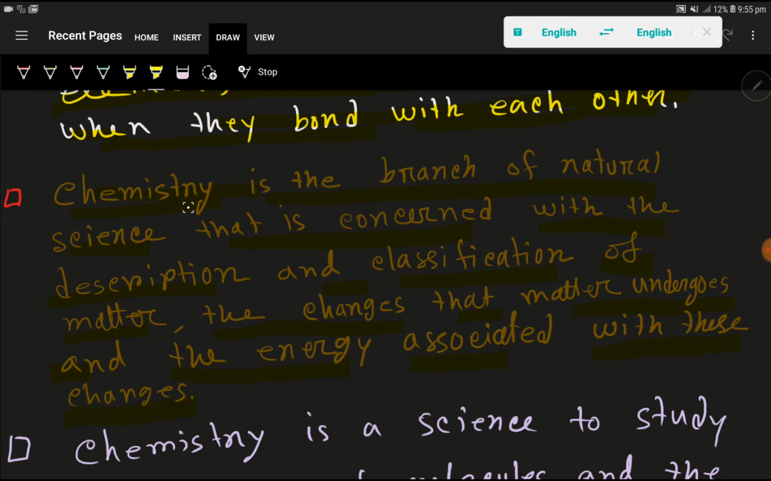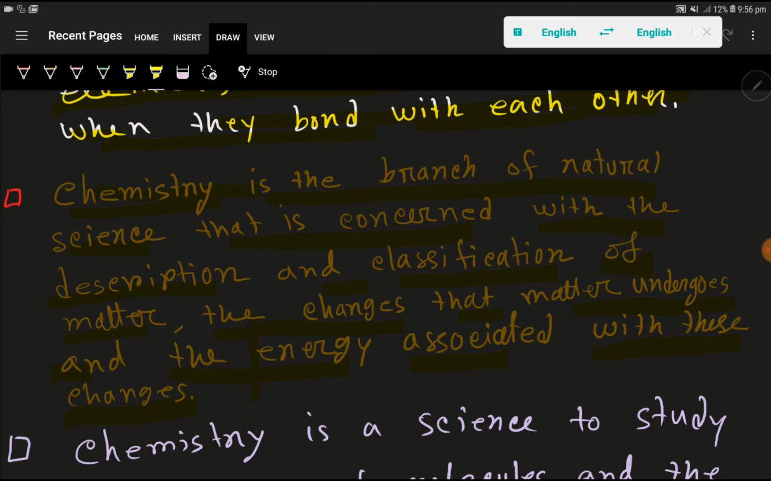Look, chemistry is the branch of natural science that is concerned with the description and classification of matter and the changes that matter undergoes and the energy associated with these changes.